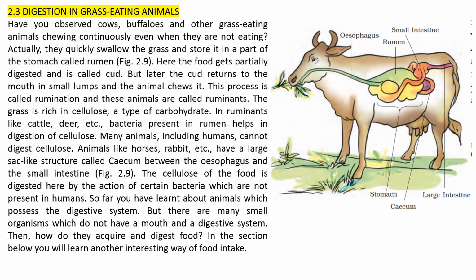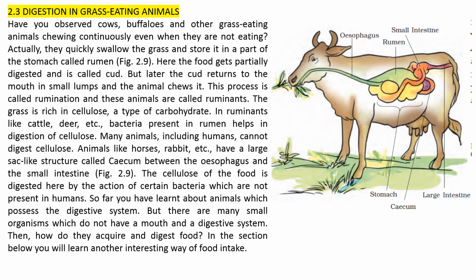This process is called rumination and these animals are called ruminants. The grass is rich in cellulose, a type of carbohydrate. In ruminants like cattle, deer, etc., bacteria present in the rumen help in digestion of cellulose. Many animals, including humans, cannot digest cellulose.